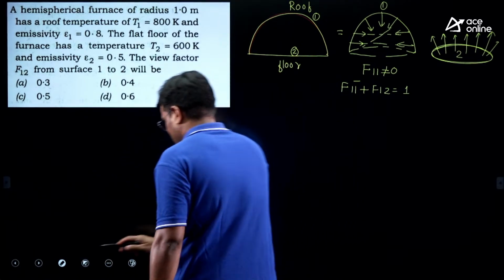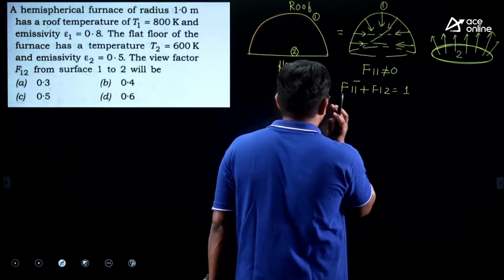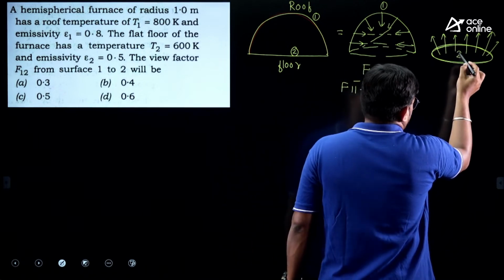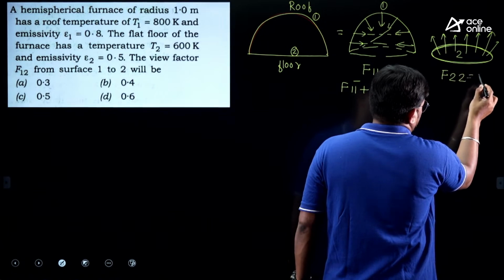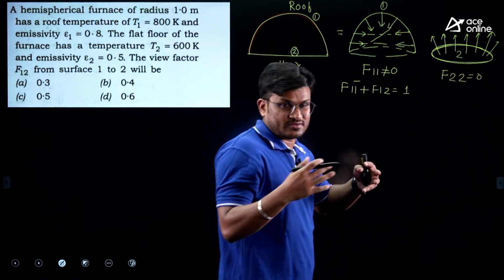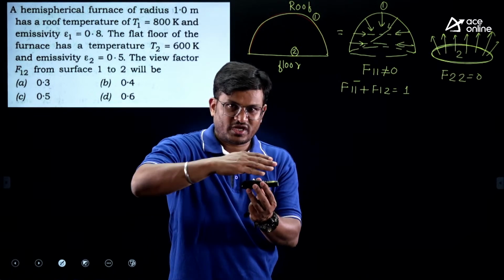Okay, this is not equal to 0. Right. So what you can say, not equal to 0. Now here, what you can see, it is a flat surface. So it will not strike with itself. So F22 is equal to 0. Everything will come outside. It is not going to strike. See, this is the flat plate, everything going outside.